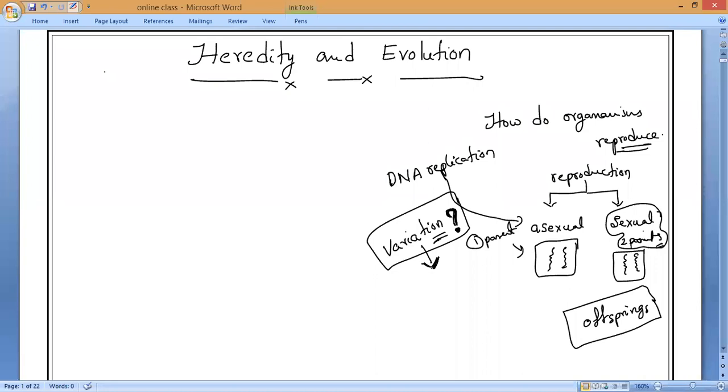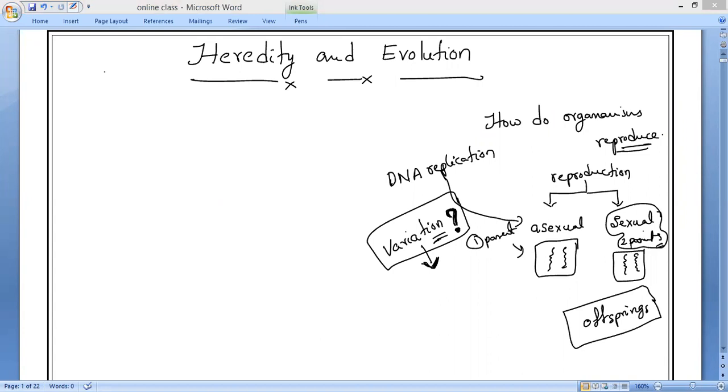Yes, sir, some variations are always needed, which help the organism survive in this environment. Now, in this heredity chapter, we are going to see exactly how these variations take place.